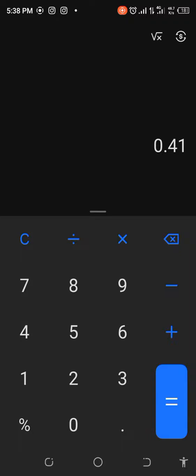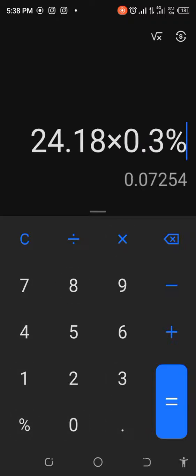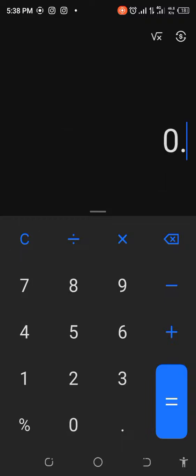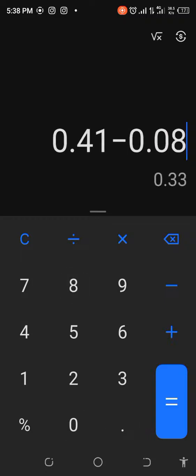That's supposed to be 0.3%. So I'm going to take the entire amount. This is 41 cents already. The entire amount is 24.18 times 0.3%, so that's like 7 cents. So from 41 cents, let's take off like 8 cents. So we'll have 33 cents.